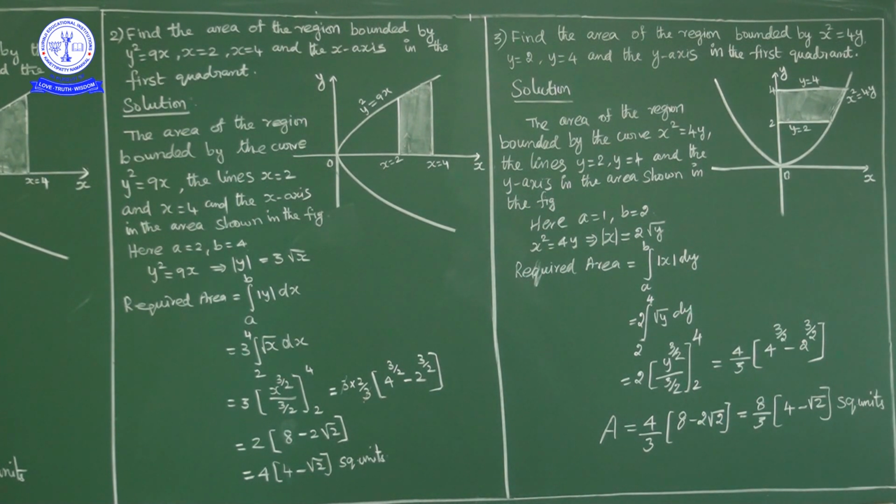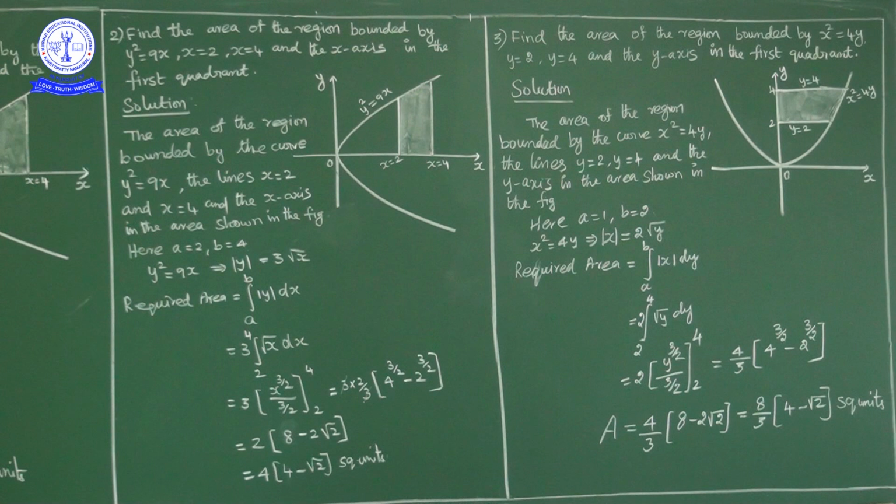Find the area of the region bounded by x square equal to 4y between the lines y is equal to 2, y is equal to 4 and y axis in the first quadrant. Now here the given curve x square equal to 4y is a parabola. Here we have even power of x, and even power of x means the graph is symmetrical about the y axis. Whatever graph you have on the right side of the y axis, the same graph is on the left side of the y axis.